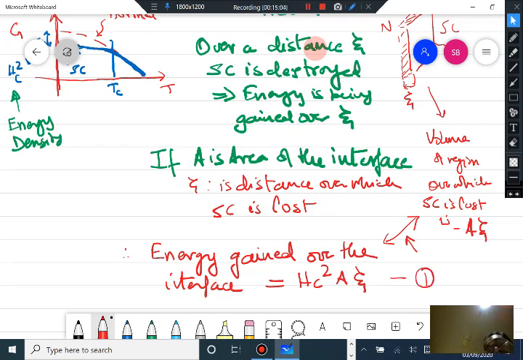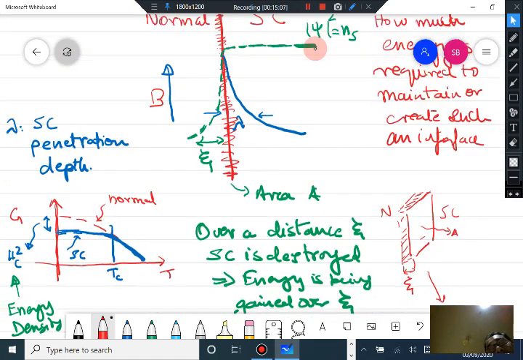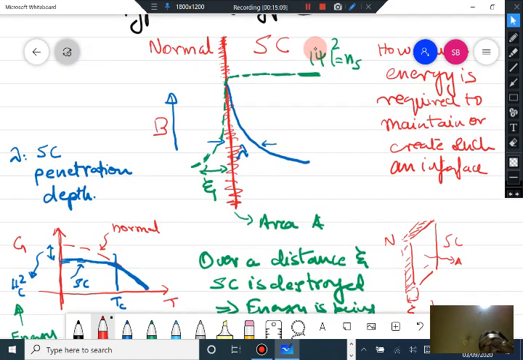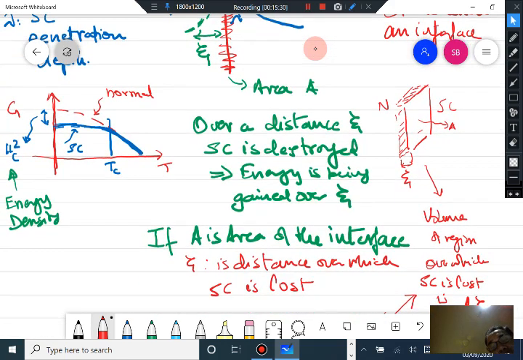Now the other contribution to the energy across the interface is that when you apply this magnetic field, the magnetic field decays over a distance lambda, the distance over which the magnetic field is penetrating into the superconductor.